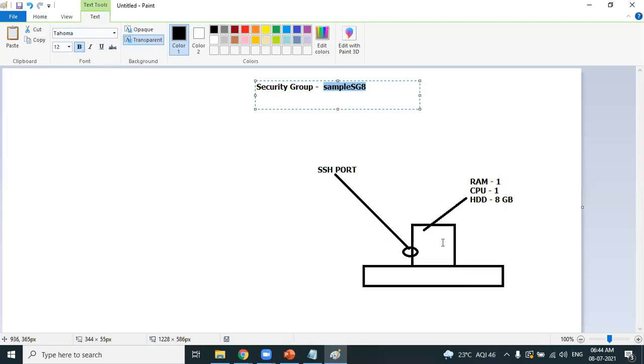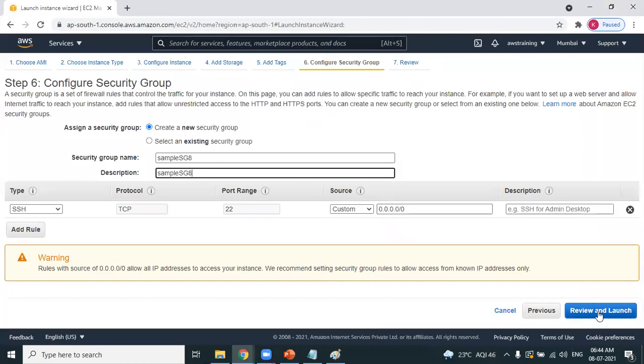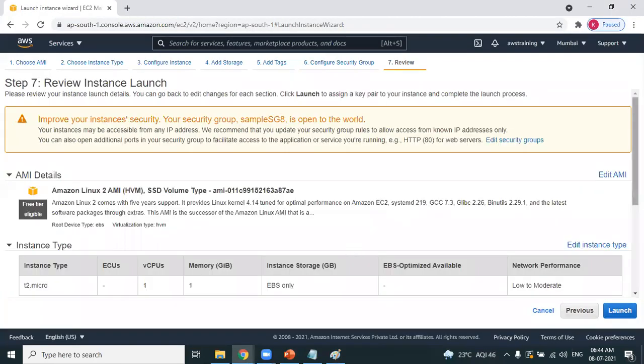Remember, we are creating a Linux machine, an Amazon Linux machine with 1 GB RAM and 1 CPU. And what port have we opened to this particular Linux machine? SSH port. Review the details. All our details are perfectly correct. And click on launch. When you click on launch, it will ask you to download a key pair.